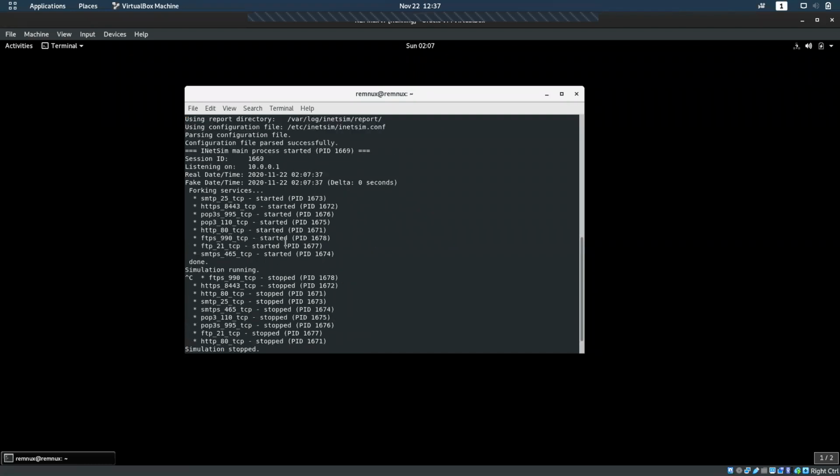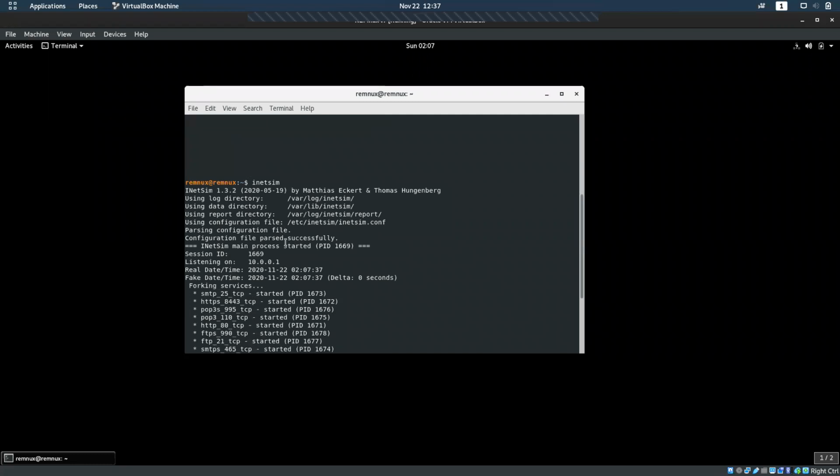What is INetSim? We can see it as a network simulator. We'll be having a single computer, but this piece of software, INetSim, simulates a network for that other party. That is the use of this one.